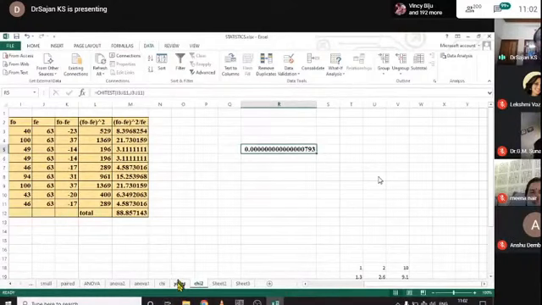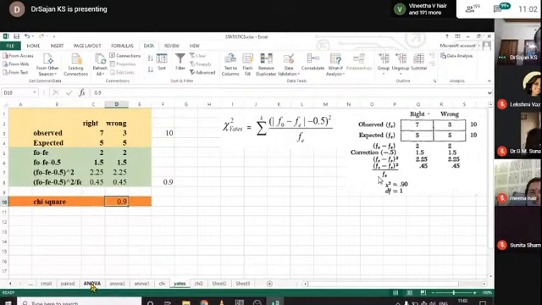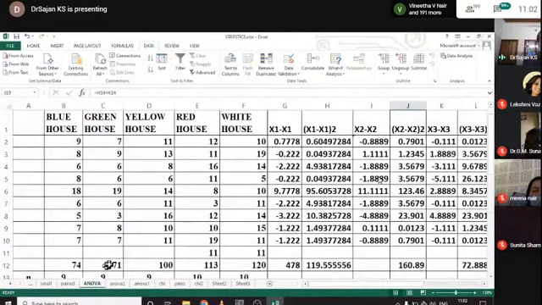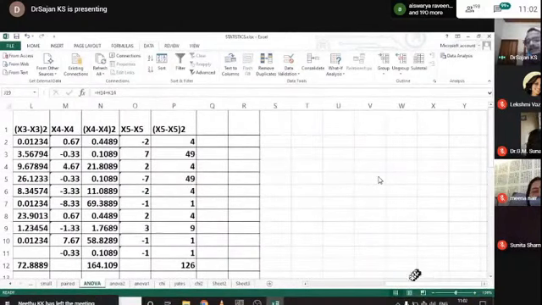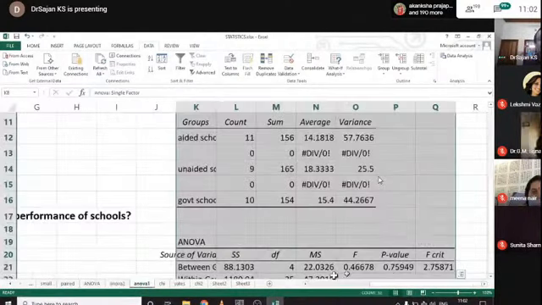Then we can use Yates correction if a small sample is there, or we can go for any other tests. But now I go for ANOVA. Here, this is a manual calculation of ANOVA. I will select any other data.